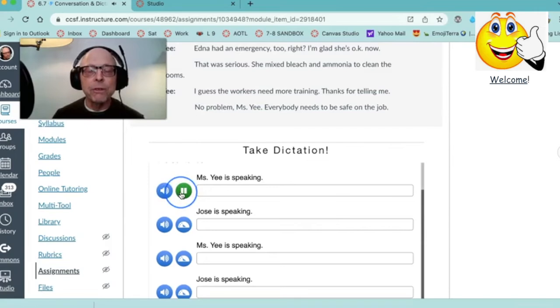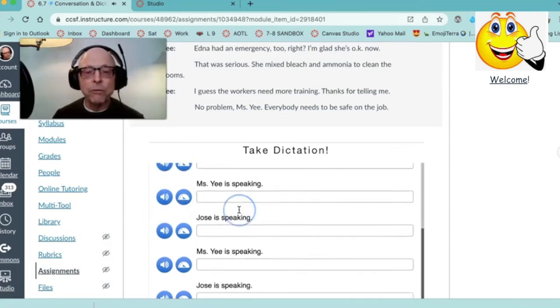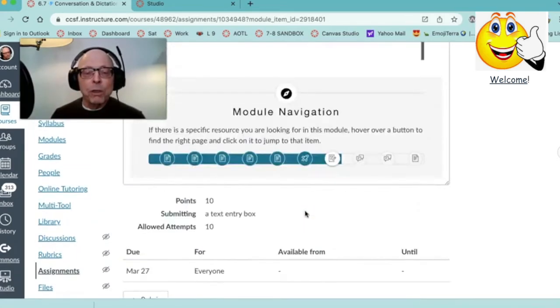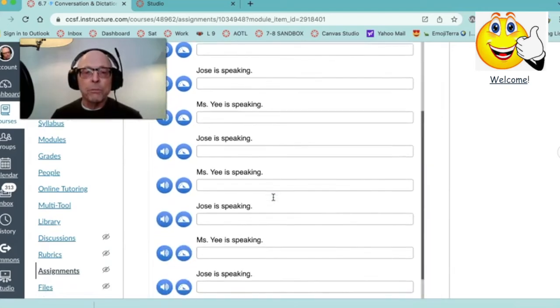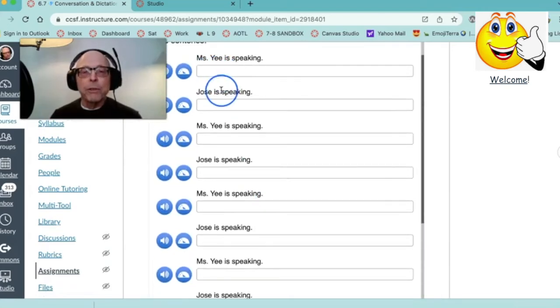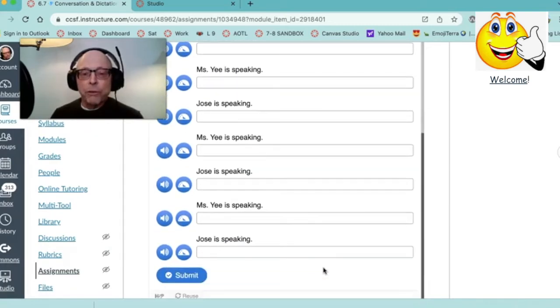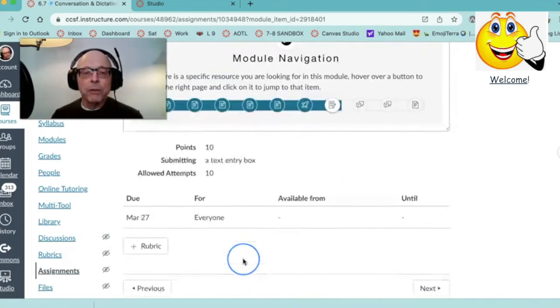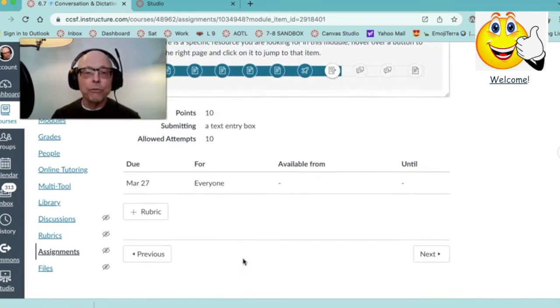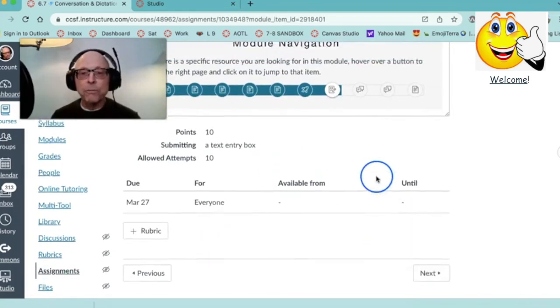All right, so that's what you have to do for all of these. Okay, so what I want you to do here, this is important. After you write these, you can write them into your notebook and then take a picture and send it to me in the text box. Or you can just write your sentences right into the text box.